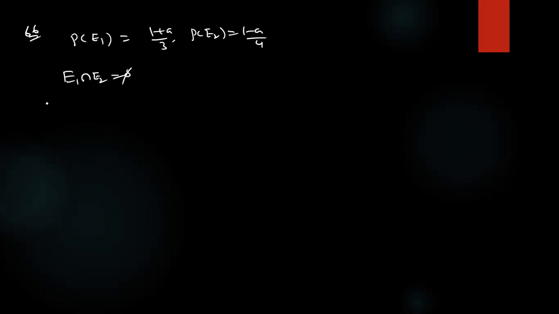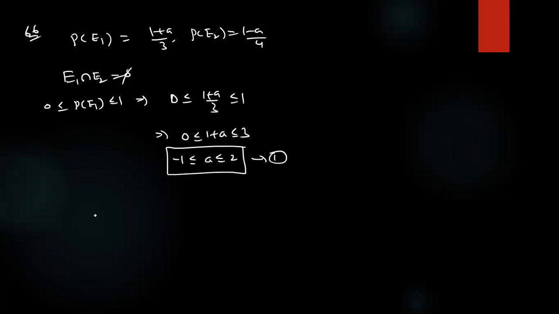66 is missing? What is 66 here? Good. Consider P of E1 is given as 1 plus A by 3. P of E2 is given as 1 minus A by 4. Mutually exclusive events. Mutually exclusive event means what here? E1 intersection E2 is empty. What is the meaning?